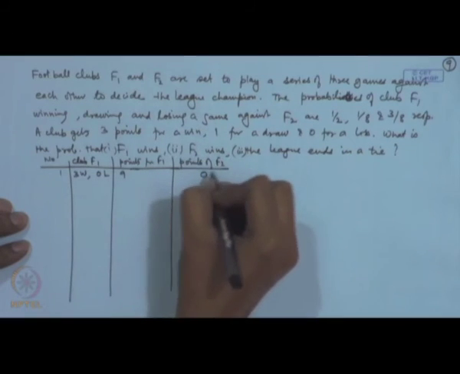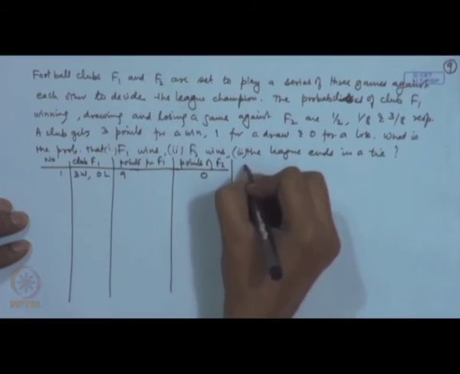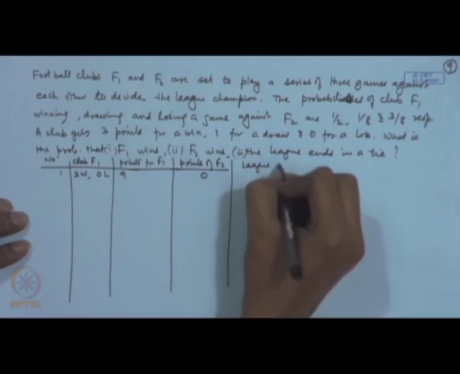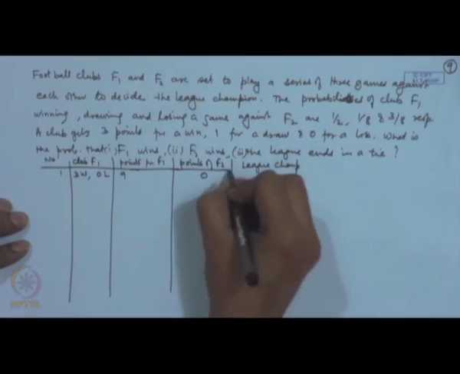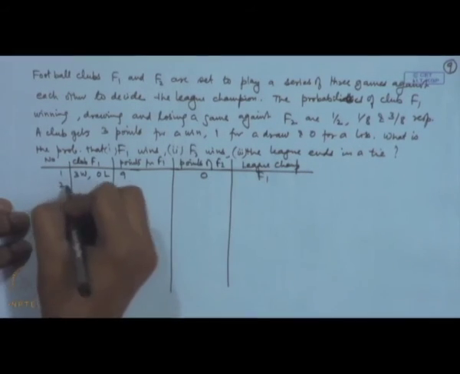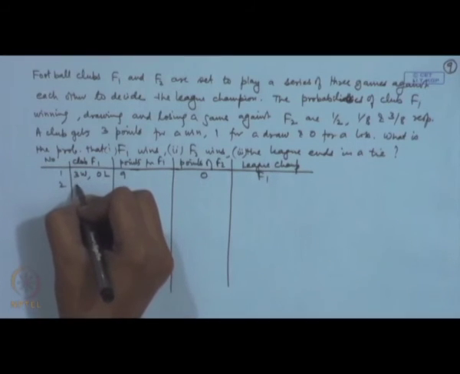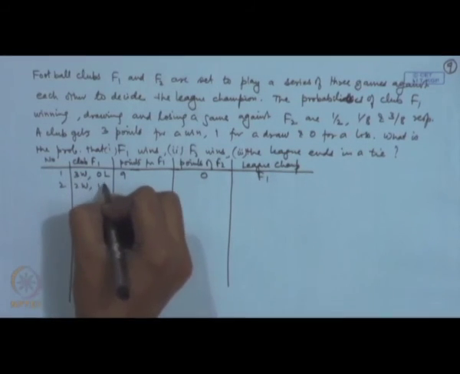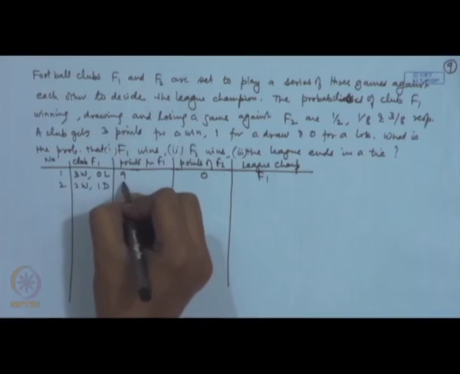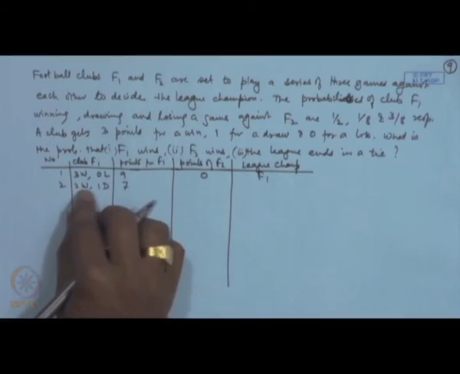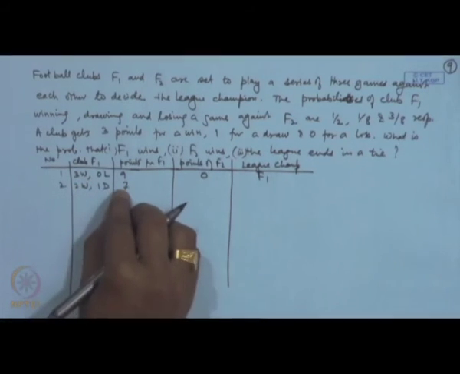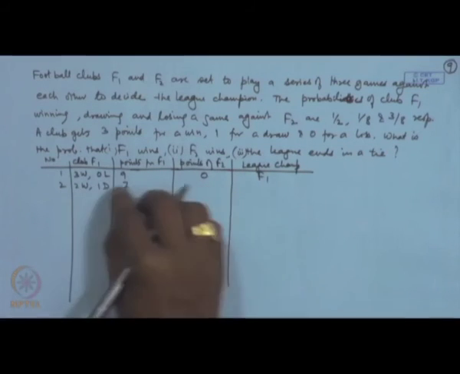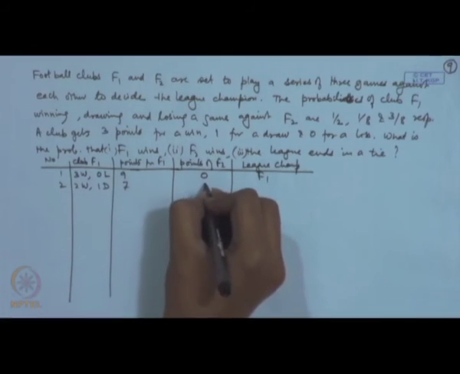That will be 0. So, who will be winning the league? This will be F1. Similarly, if you look at F1 wins 2, it draws 1, then for 2 wins it gets 6 points, for a draw it gets 1 point, so 7 points, whereas for 1 draw F2 gets a point. So, league champion is still F1.